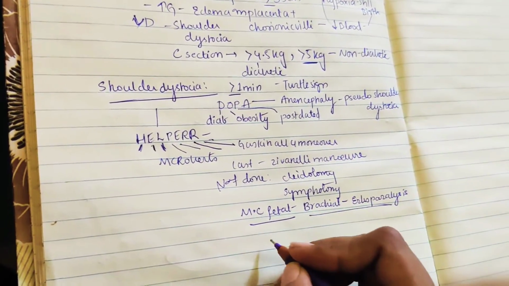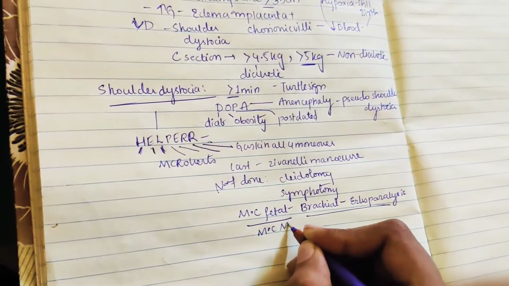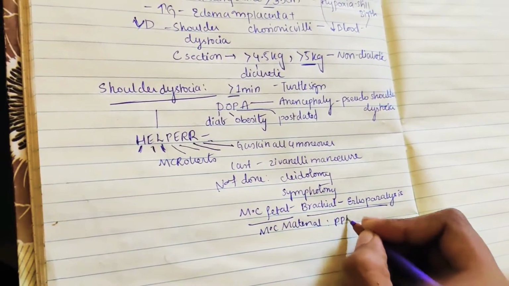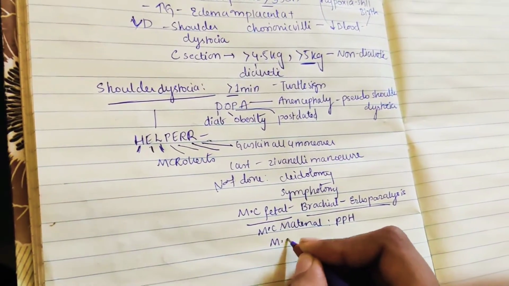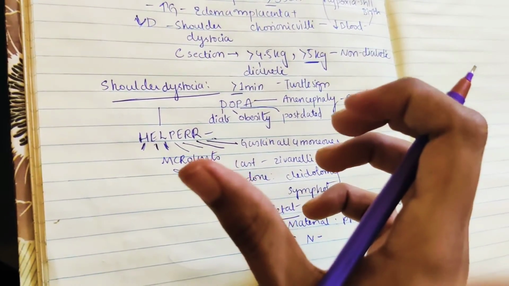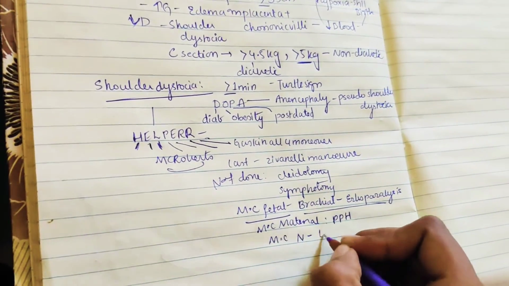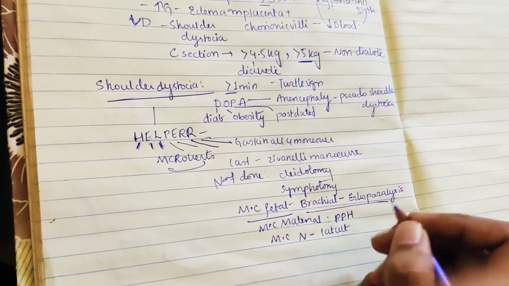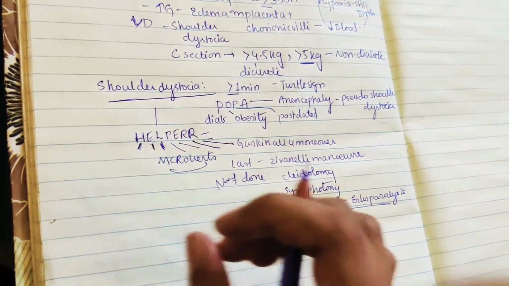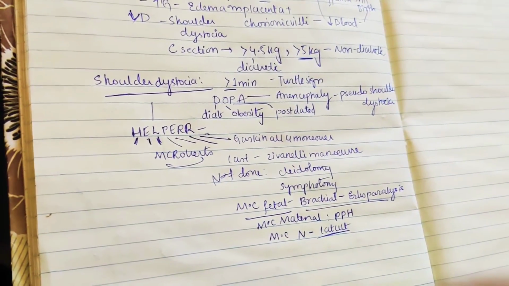What is the most common maternal complication? In the mother, we see postpartum hemorrhage. And what is the most common nerve injured in the McRoberts maneuver? That is when you are pushing the thighs together. So the lateral cutaneous nerve of the thigh may get affected because you are flexing the thighs and abducting them, right? So the lateral cutaneous nerve may get affected.